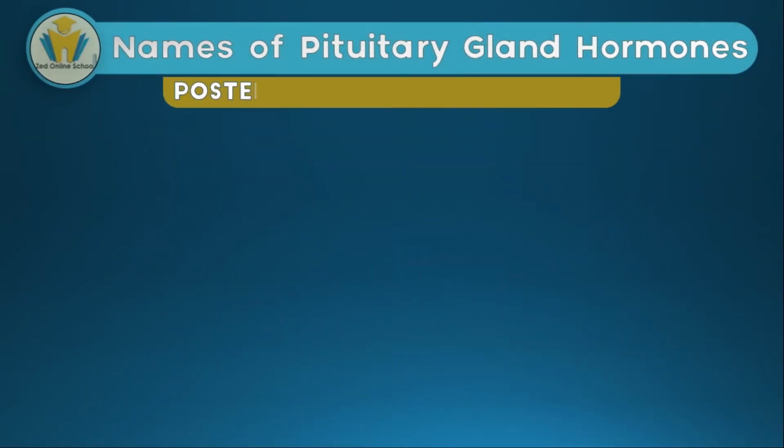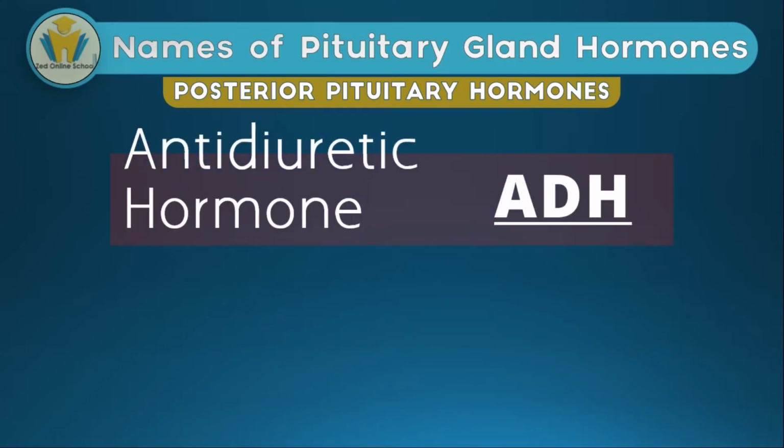Now, let's talk about the hormones that are secreted by the posterior pituitary gland. There are just 2 hormones. The first is antidiuretic hormone, ADH. If you've watched the video about excretion or the video that talks about the kidney function, you know a bit about ADH. Then we have oxytocin. These 2 hormones are produced by the posterior pituitary.